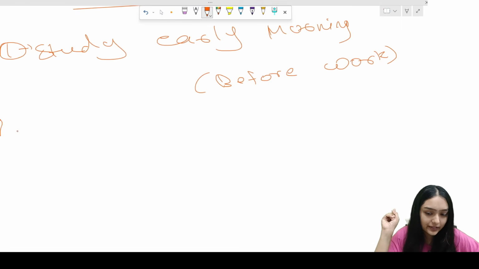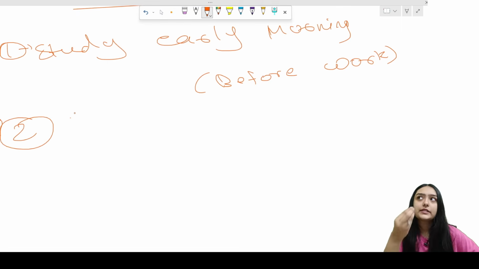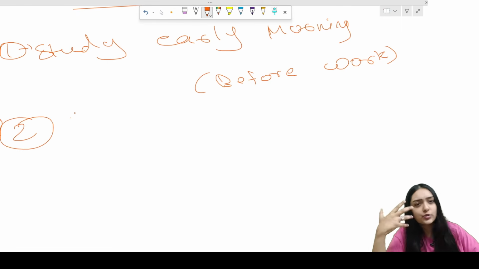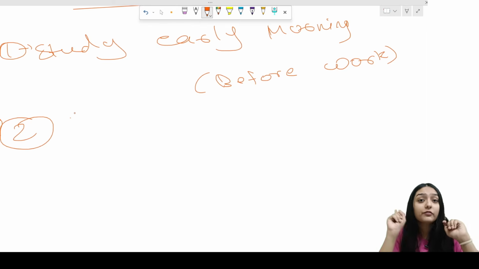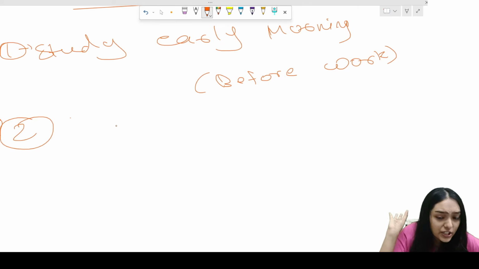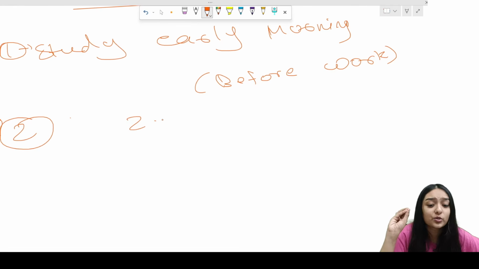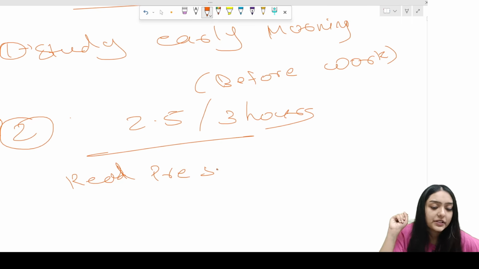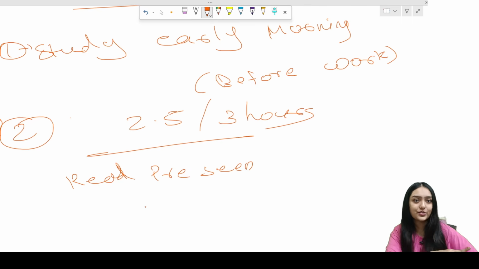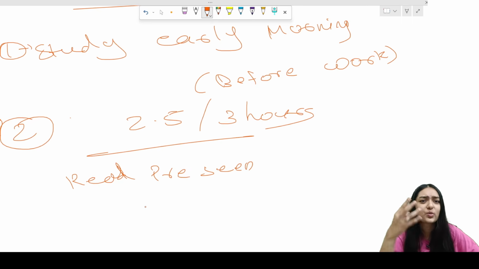Second pointer, I understand you won't have time, but I used to travel by public commute. For those who do not travel by public commute, you can do one thing. You just need to give a read to the pre-seen information. But once you've read it, make sure you're solving at least one task that day. So at least try to ensure that you're giving 2.5 or 3 hours. What you'll do is read the pre-seen, read the exhibits and then answer the question. Suppose you're doing task one, or task two, that's up to you.